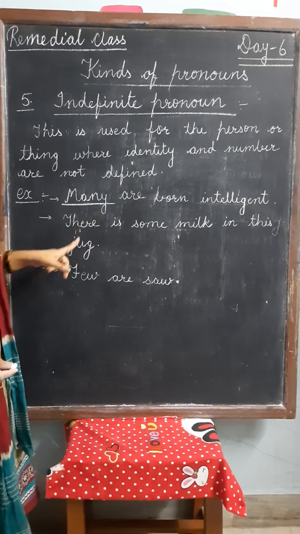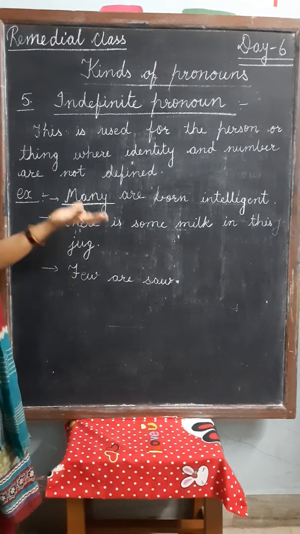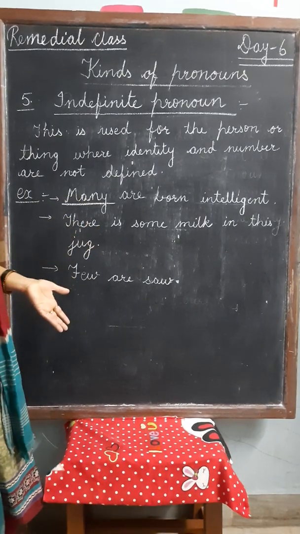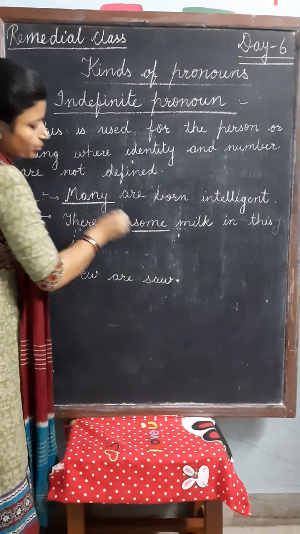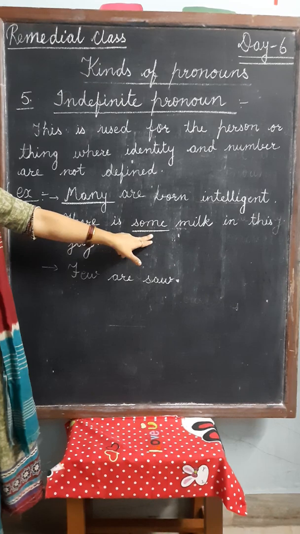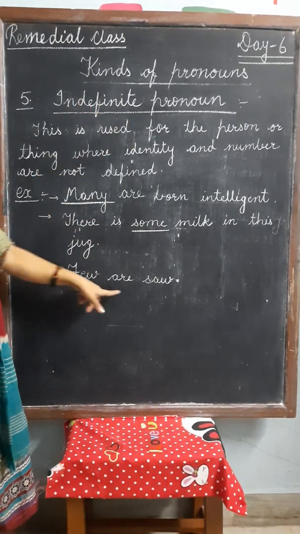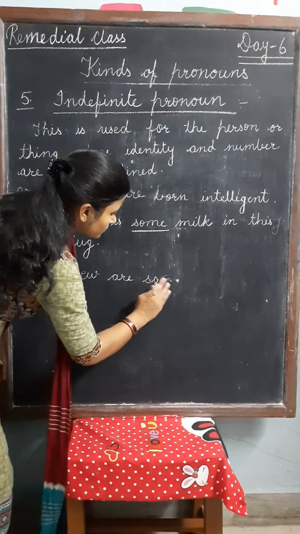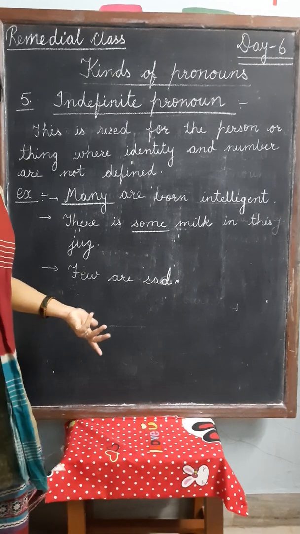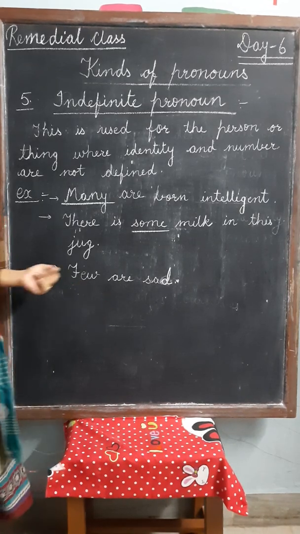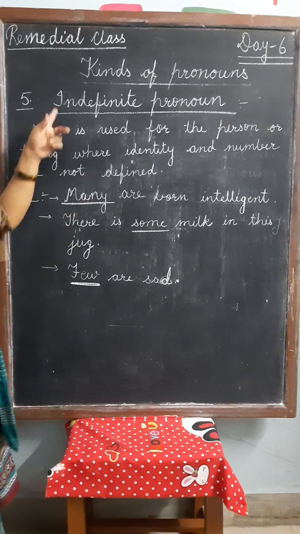In the second sentence, there is some milk in this jug. So here we don't know how much milk is in this jug. So this word is not defined properly. So this word is indefinite pronoun. The third example is few are sad. Few are sad. So how many are sad? We don't know. So this is not defined. So this word is also indefinite pronoun.